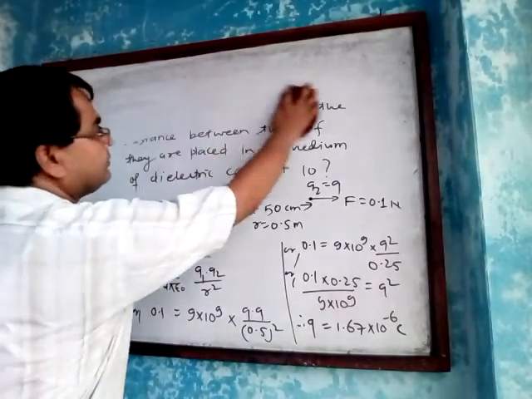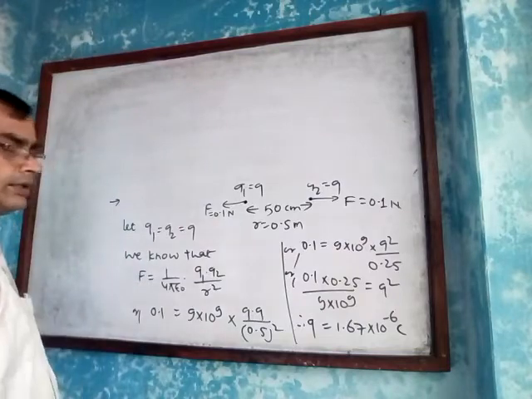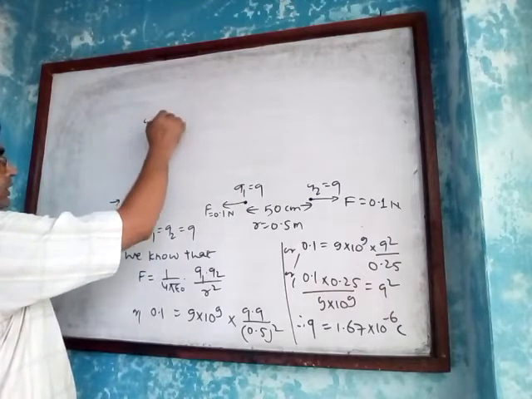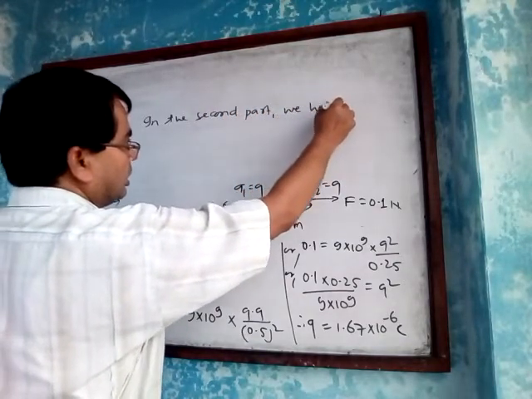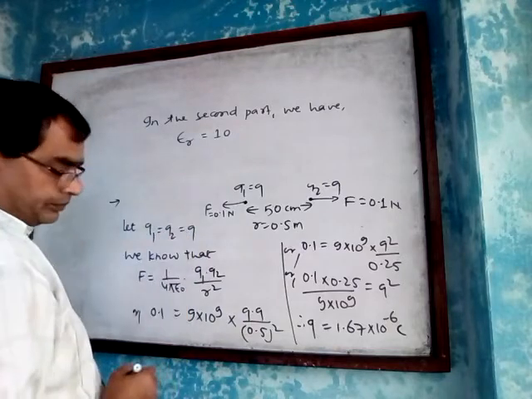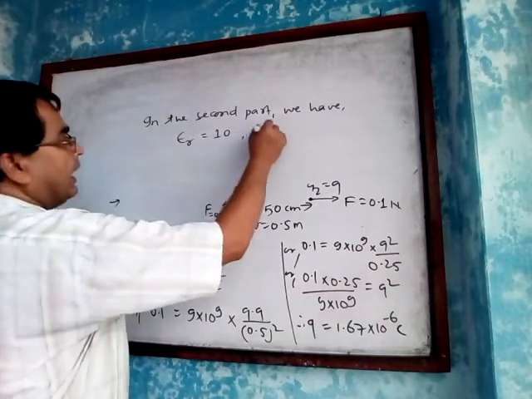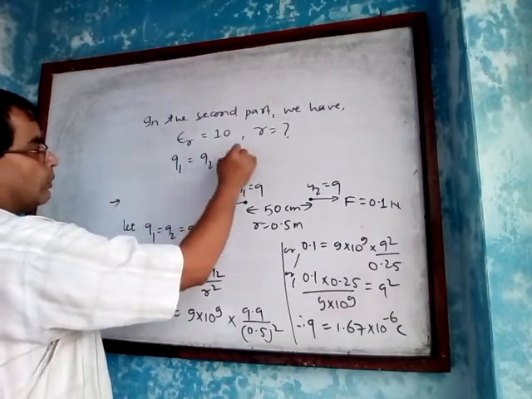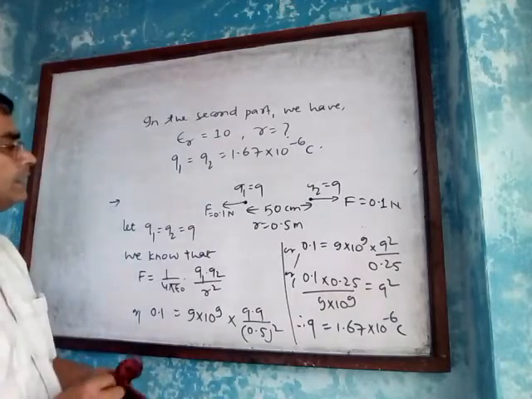Now the second part. Here we have relative permittivity equal to 10, and Q1 equals Q2 equals 1.67 into 10 to the power minus 6 coulomb. Now we have to find the distance between them.